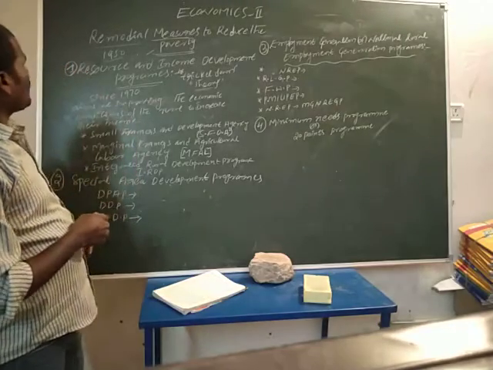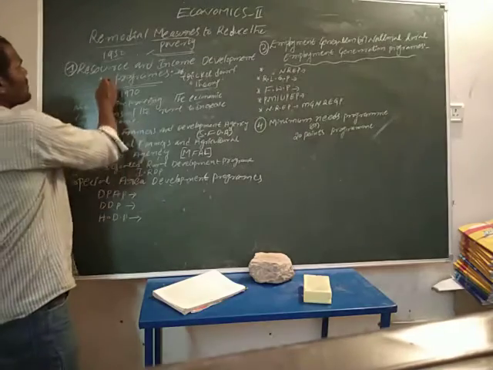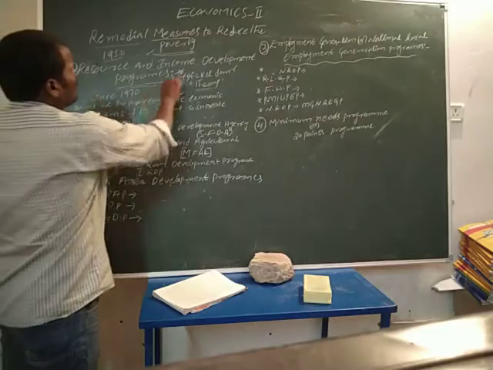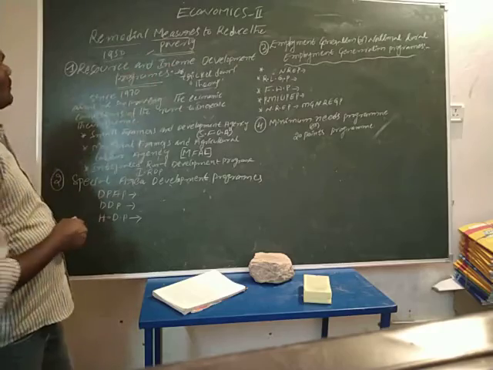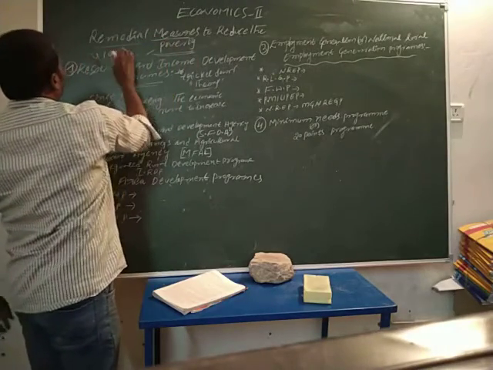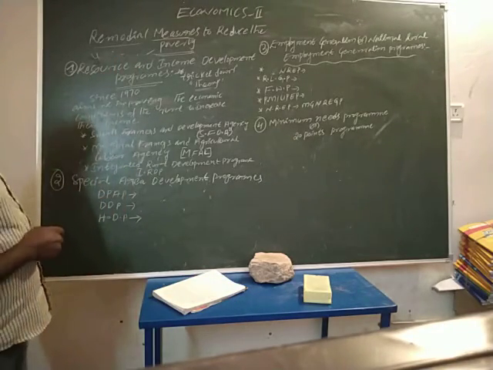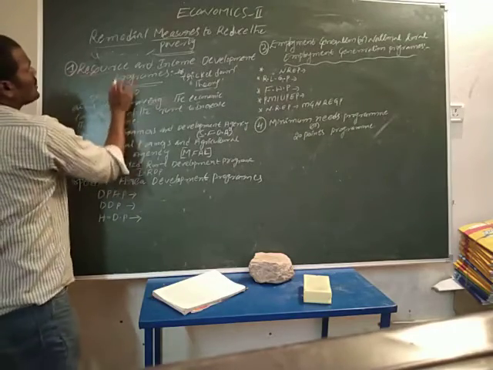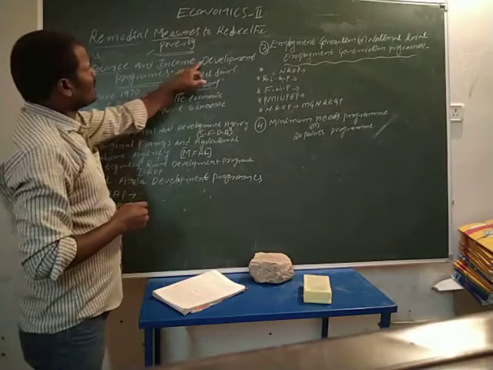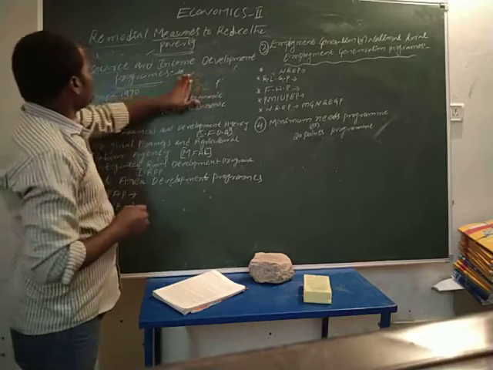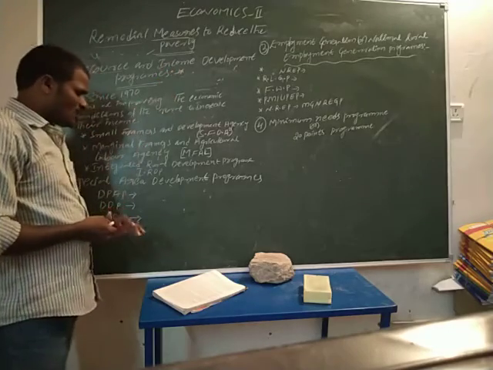After that, our policy makers and planners provided four broad categories of remedial measures to reduce poverty. The first one is resource and income development programs.